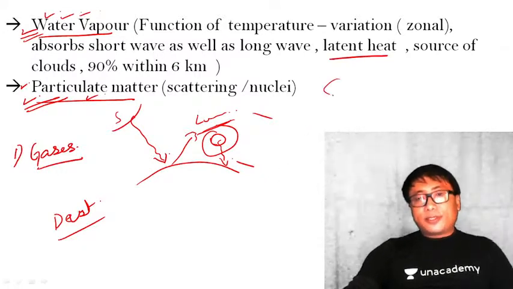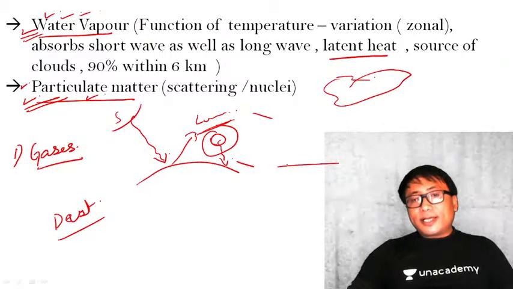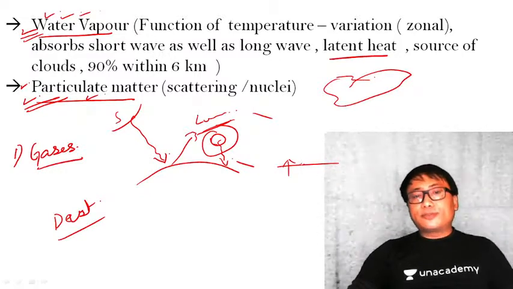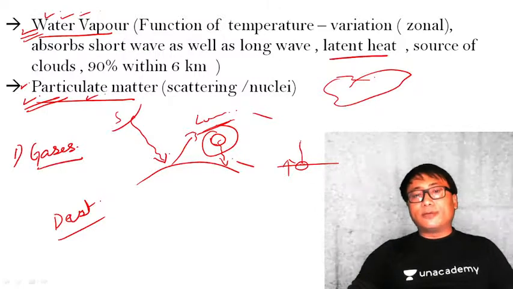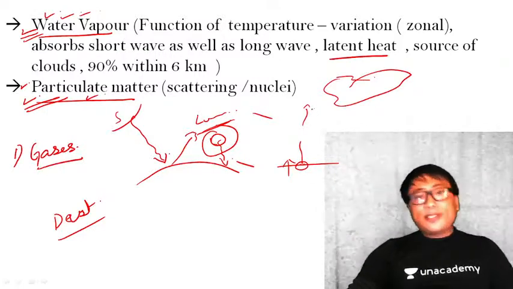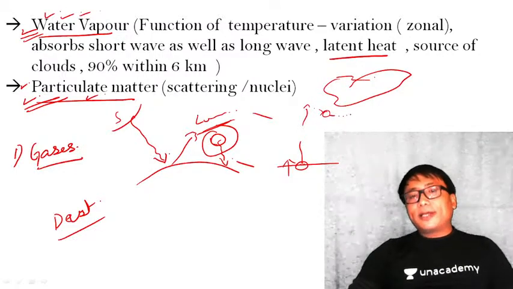What is cloud? Cloud we will discuss in detail, but in a simple way, cloud is nothing but whenever there is an evaporation which is happening, this water is converted into water vapor, it goes up. The moment it goes up, it cools down. When it cools down, it will turn into water droplet, finally forming a cloud.